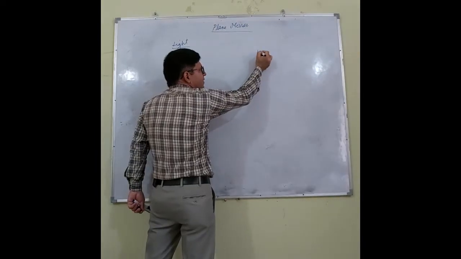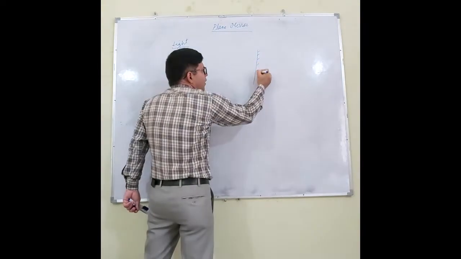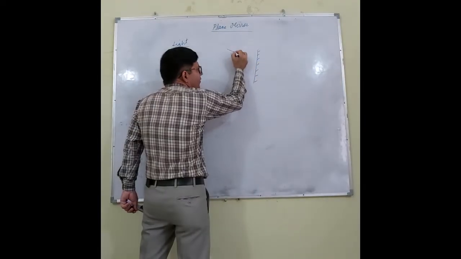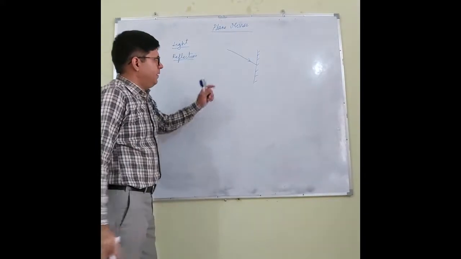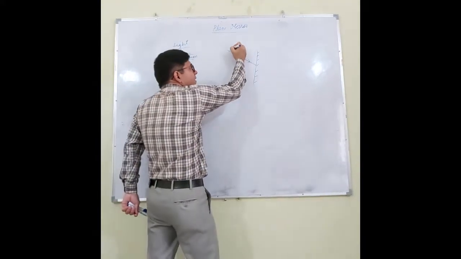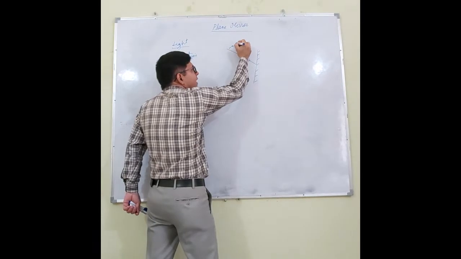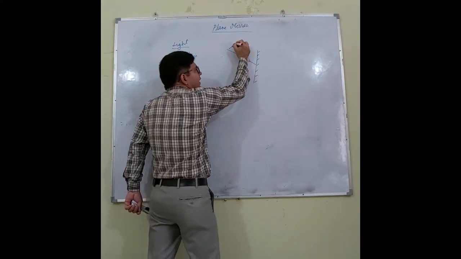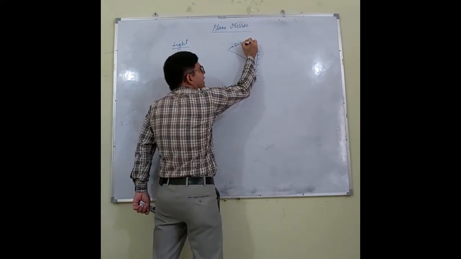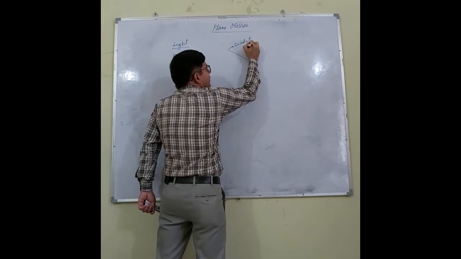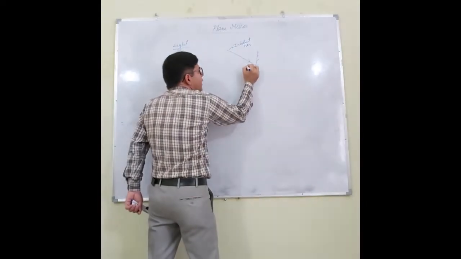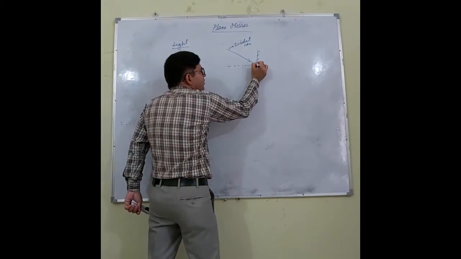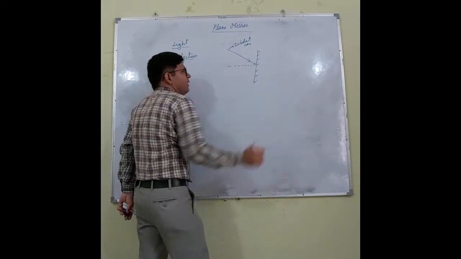Let us see, this is a surface. Now what happens whenever the light falls on this surface? This light is called incident light, and this ray of light is called the incident ray. Now at this point I will draw an angle of 90 degrees with respect to this mirror.